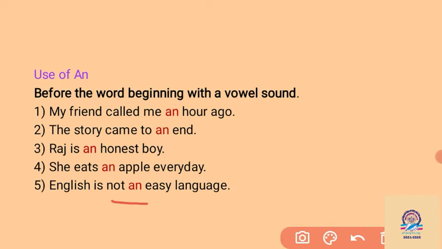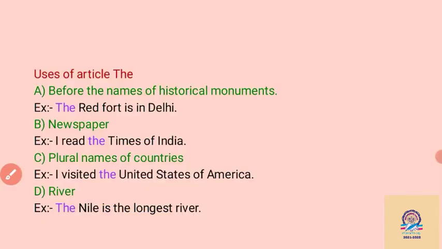So remember it carefully: if the noun begins with a vowel sound, at that time we have to use the article "an" for the singular noun. Then we have uses of the article "the". There are lots of uses of the article "the", for a particular noun here. We can say that "the" is a definite article because it refers to a particular fixed noun, and we can use it for the singular as well as the plural noun.